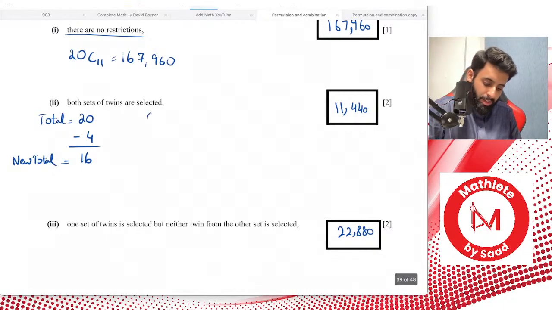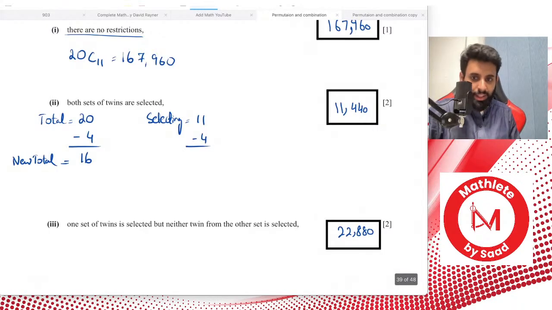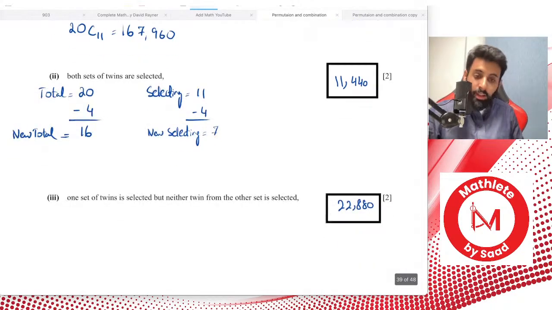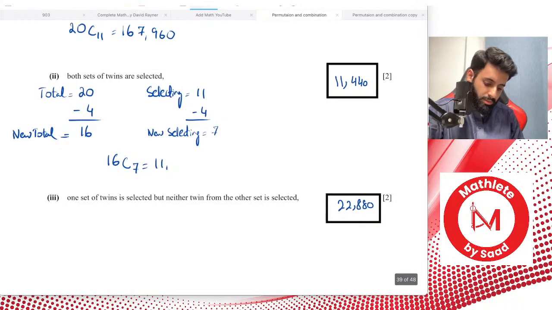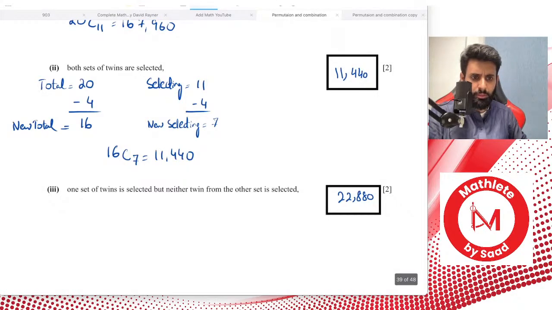Now initially we were selecting how many people? We were selecting 11 people. Since 4 of them are already selected, there's no need to select 11 people. Now the new selecting amount, whatever you want to call it, is actually 7. So what does that mean? That means there are 16 people to choose from and 7 people to choose. So how does that work? 16C7. Work it out, and you have 11,440. There you go. I can see a couple of you already mentioned this, 16C7, and that's how this works.